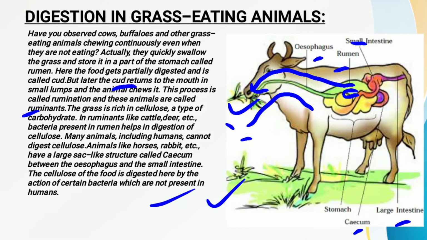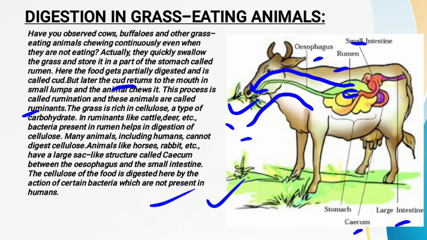So we, as well as other animals, are not able to digest cellulose. Only ruminants are able to digest it, because in our body no such bacteria is present, and no such digestive juice is present which is helpful for the digestion of cellulose. This special bacteria responsible for digesting cellulose is found only in cattle, the grass eating animals. So with the help of this bacteria, the food is digested properly.